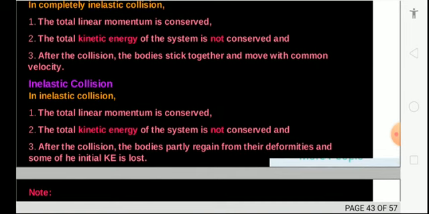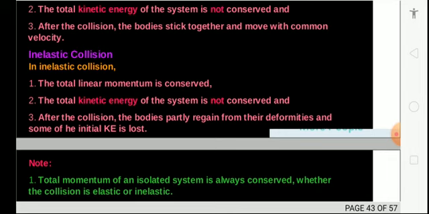Inelastic. The linear momentum is conserved, the total energy of the system is not conserved. After the collision the bodies partly regain their deformation, and some of the kinetic energy initially given is lost.